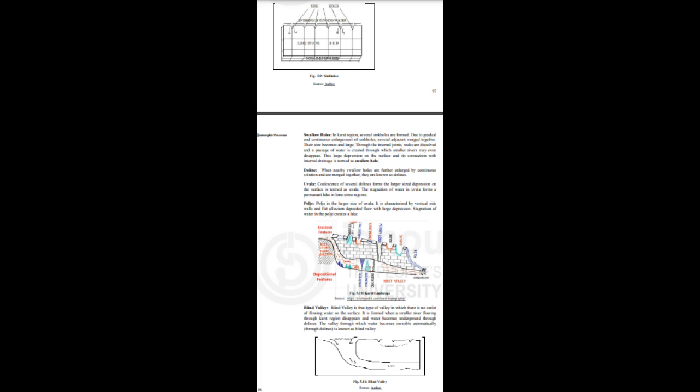5.3 Karst landscapes. Karst landscapes are well developed in the areas of chemically reactive rocks. Rocks like limestone, dolomite, chalk or gypsum are chemically reactive, or they get dissolved when water comes in contact with them. You have already studied about chemical weathering in Unit 4 of this block. One of the best developed such landscapes is in the Karst area of the Adriatic coast of Yugoslavia. Hence, the term Karst landscape is given to such resembling areas.